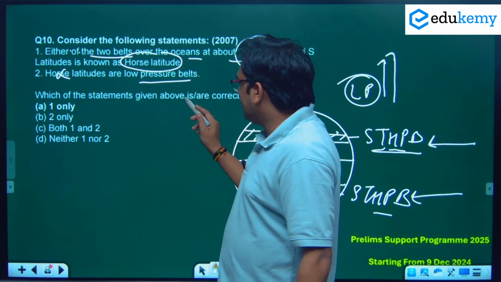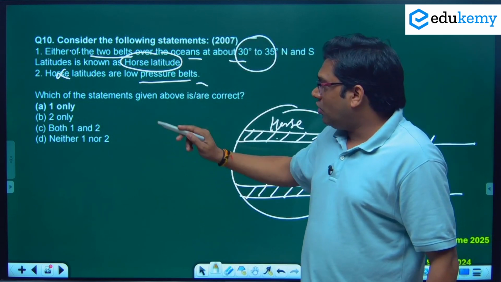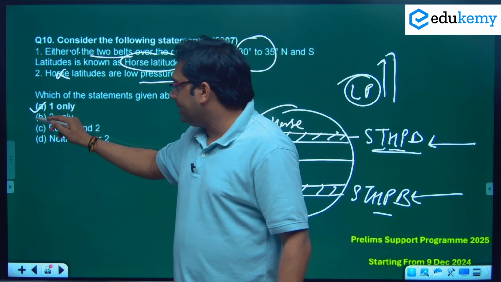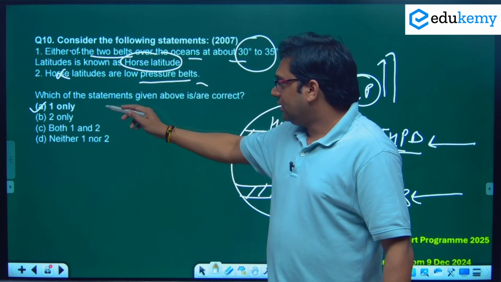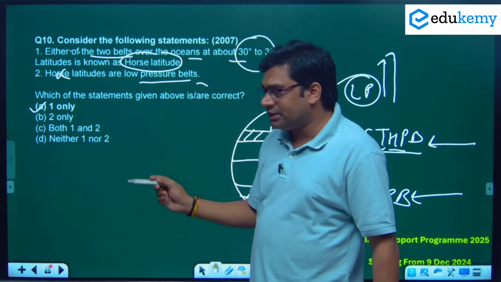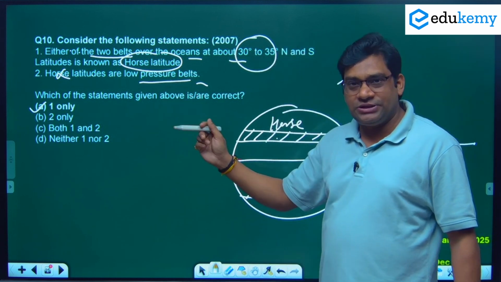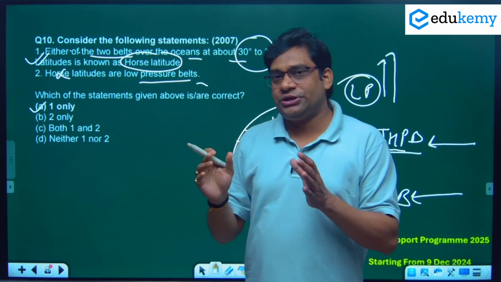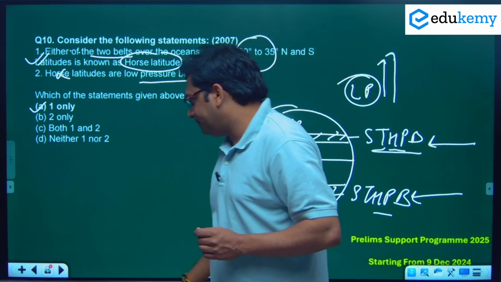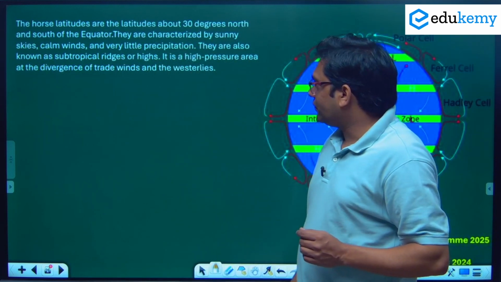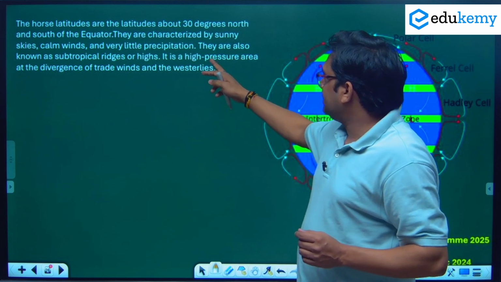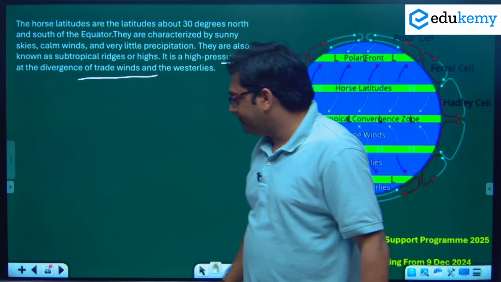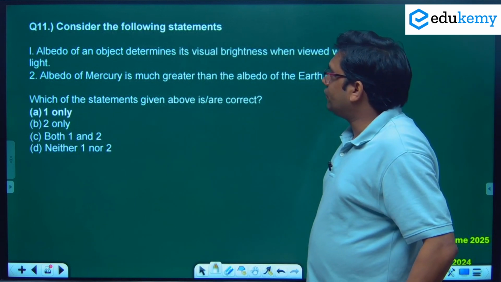So which of the statements given above is or are correct? So option A only, because 2 तो गलत है, तो हम कहेंगे option A is the correct answer. Not 2 only, both 1 and 2 नहीं हो सकता, neither 1 nor 2 भी नहीं, क्योंकि एक statement सही है. This statement is correct because it correctly says exactly where the location of horse latitude is. Okay, we'll move to the next question. देखिए horse latitude क्या है? It is a high pressure area at the divergence of trade winds and the westerlies. Okay. Now next question, number 11.